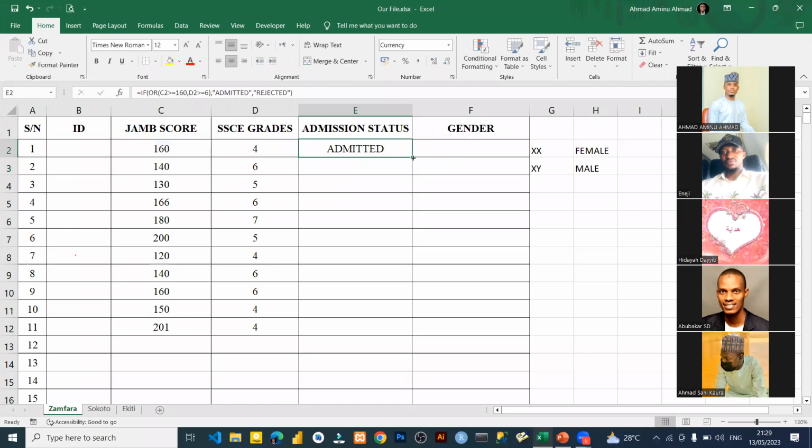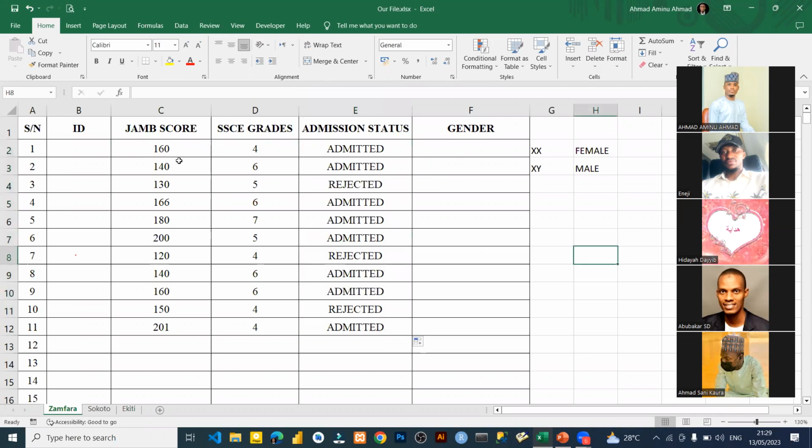So this particular person is admitted. Let's just drag down and see what happened. Take note on this. This is 160. He scored 160, but since his grade is less than 6, but he scored 160, that's why he's admitted. Take note on this. He scored less than 160, it is 140, but he has 6, so he's not admitted.